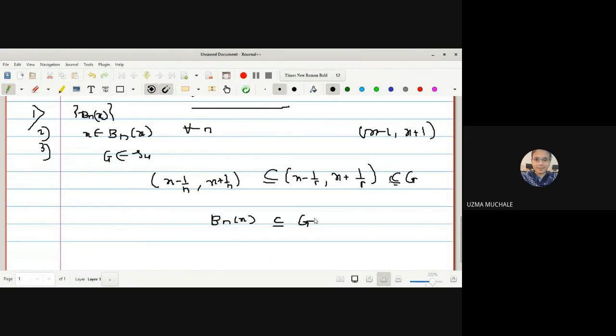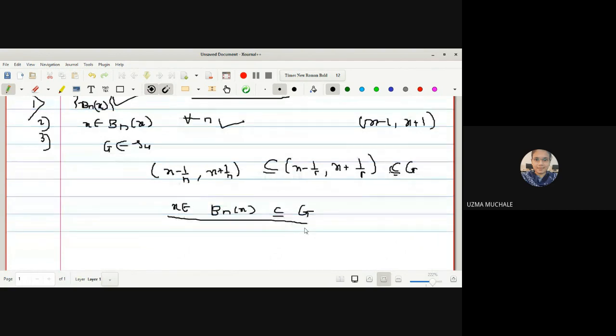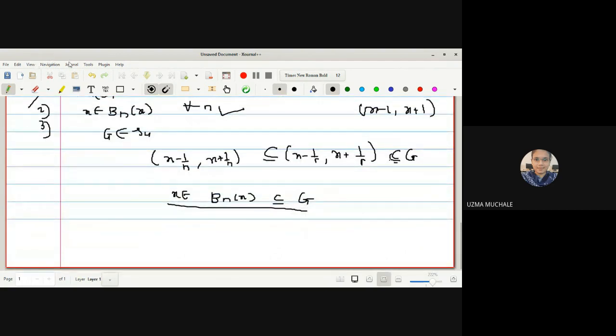Okay, so by definition, we have satisfied all three conditions. Firstly, we have found the family Bn of x, and no doubt it is a family of open sets. Second condition, x belongs to Bn of x for all n. Third condition, G belongs to the usual topology such that Bn of x is contained in G. And hence we can say that the usual topological space is a first axiom space.